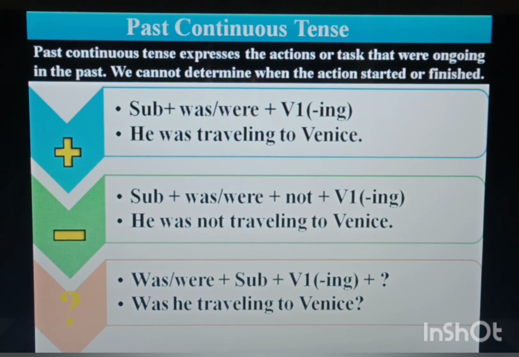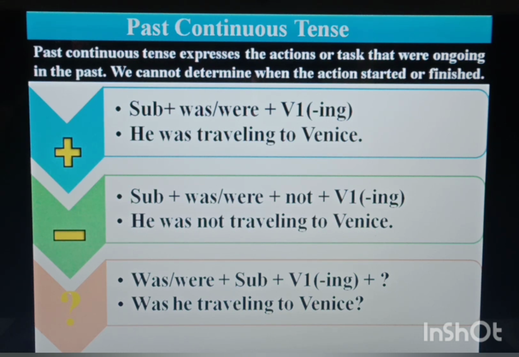Simple rule, we are going to use was or were, and we are going to use verb's first form plus ing. Okay, in present continuous tense, we were using is, am, are plus verb's first form plus ing. In past continuous tense, we are going to use was, were plus verb's first form plus ing.